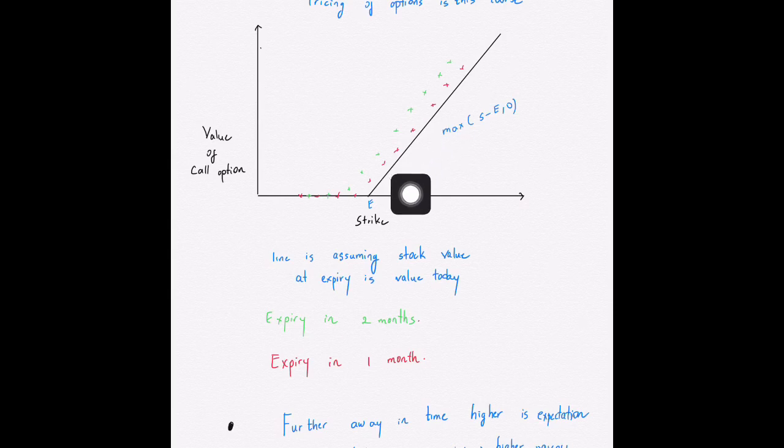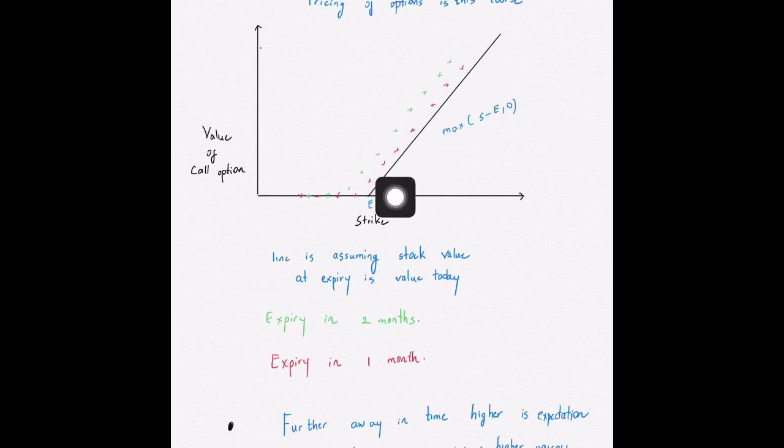However, as far as options go, the asset prices are going to change, there's the interest rate, etc. But assuming that the interest rate is already given to you, what you would be saying is that this would be the curve in case the expiry was 1 month in the future, and this would be the curve if the expiry is 2 months in the future.